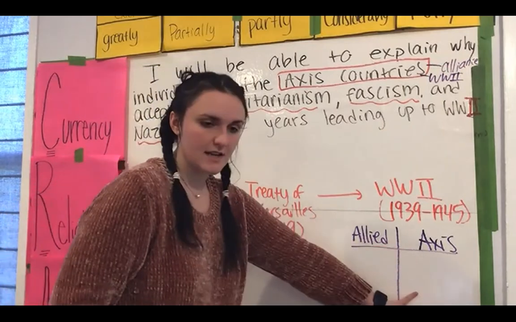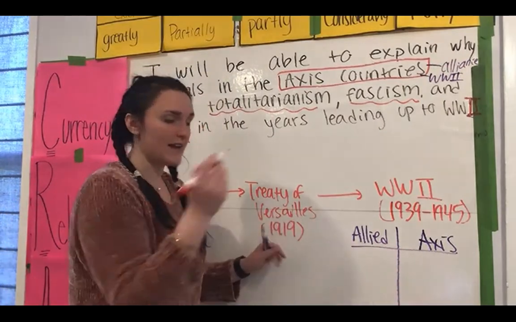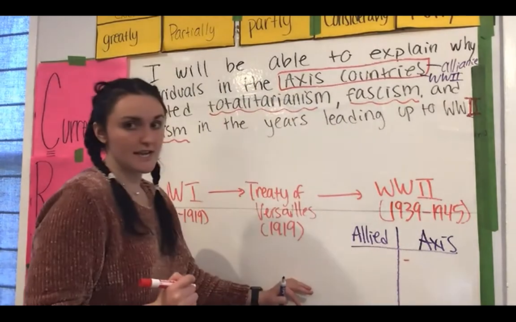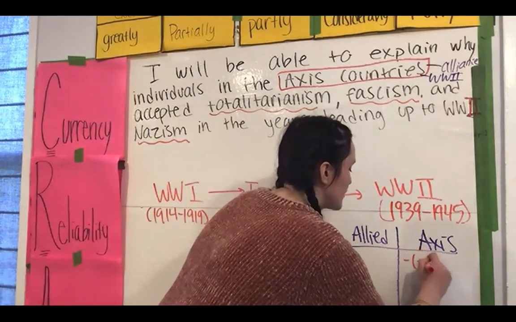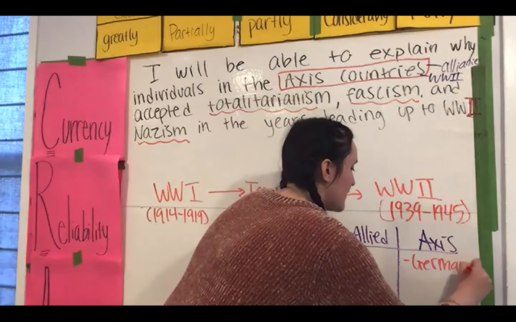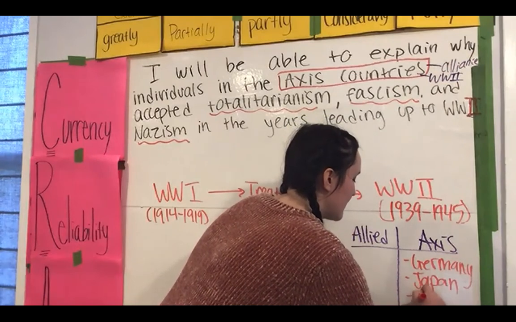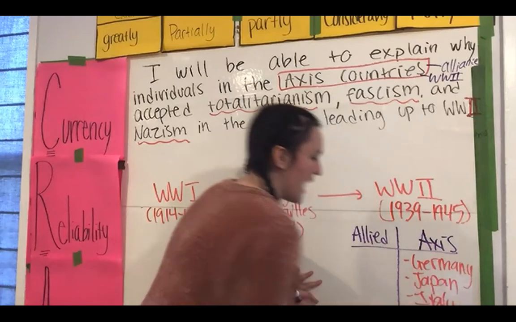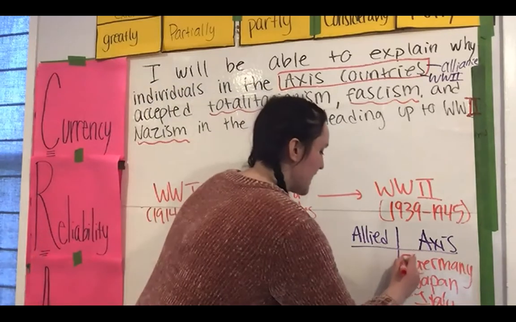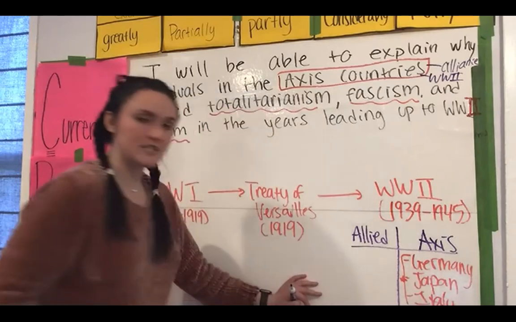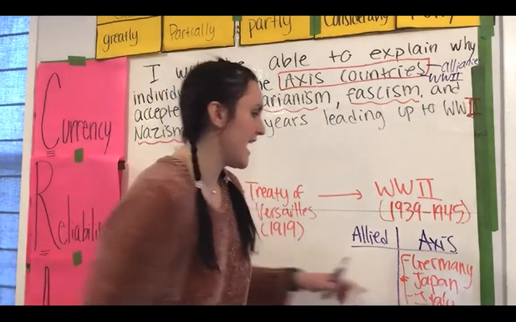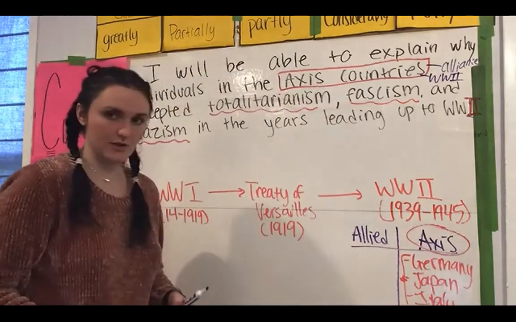So the Axis countries, we saw those in red on our World War II maps from the RTL. The Axis countries were Germany, Japan, and Italy. There were a few more. However, these were the three main countries that fought together in an alliance as the Axis powers, as the Axis countries.